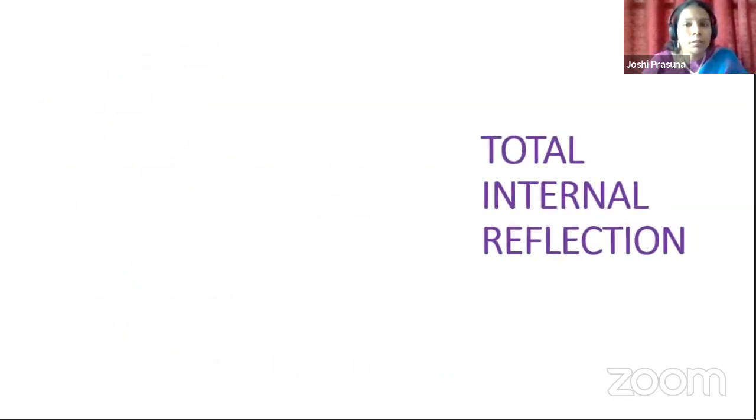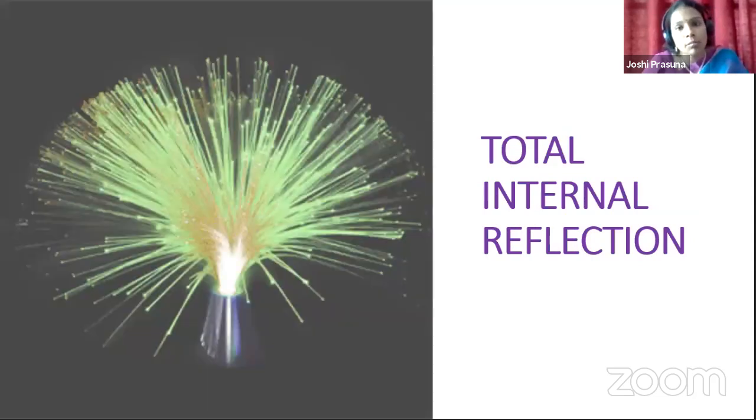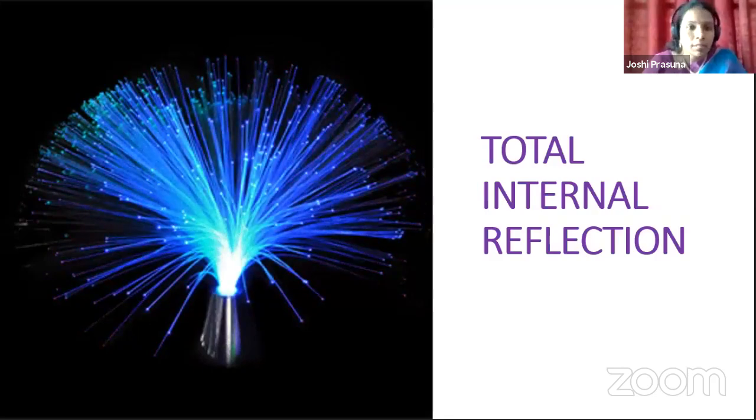Okay, children. So the next important topic is total internal reflection. So children, you have to remember the points we have already discussed. Keeping those points in mind, we can understand what exactly total internal reflection is. In the further discussion, we may not completely discuss total internal reflection, but a part of it will be discussed here. So be very, very attentive, because this is the most important topic of this chapter.